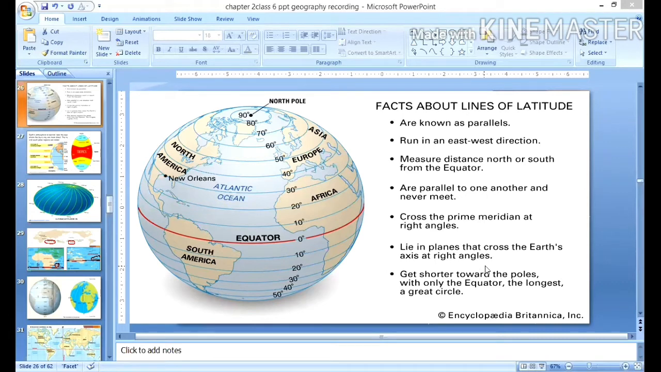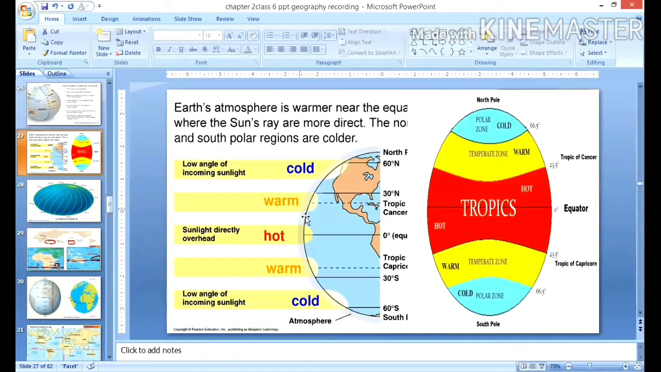It lies in the cross of the earth axis at a right angle, that is 23 degrees, and gets shorter towards the poles, as you know, because the earth is bulgy at the center, and that way we mark the equator as the longest latitude. Next we have seen about the heat zones. Depending on the rays, or you can say the sunlight, different climatic zones are created, and that way we have three types of zone: tropics, temperate, and the frigid zones. Similarly in the northern hemisphere and in the southern hemisphere.